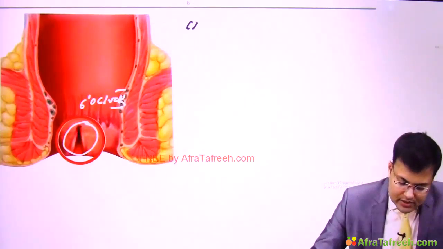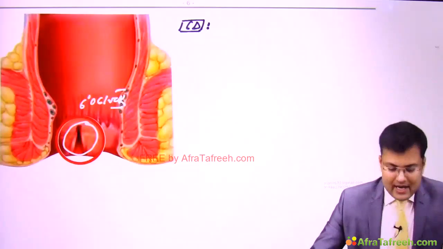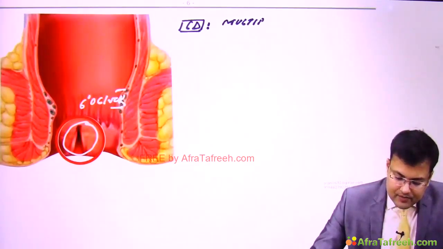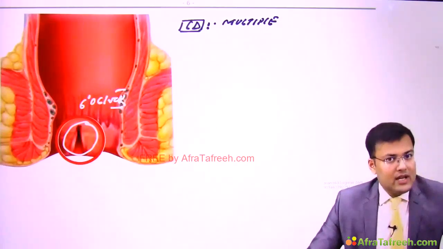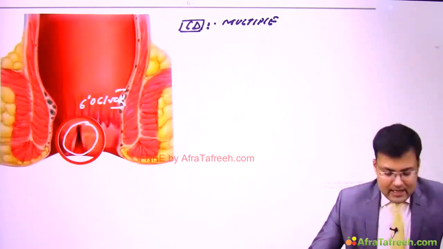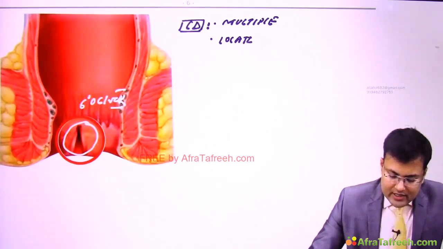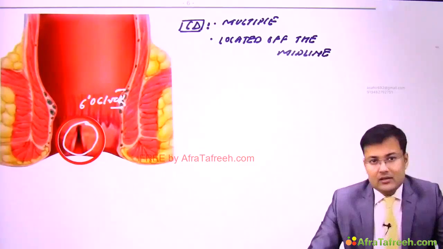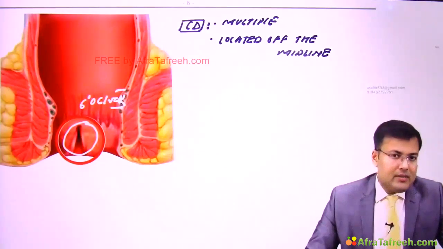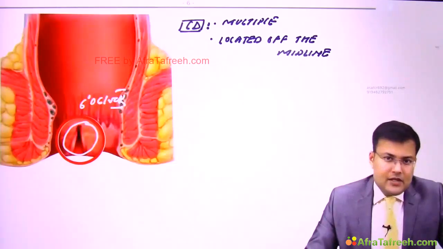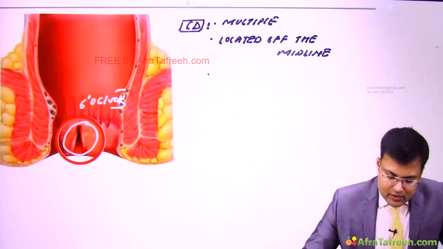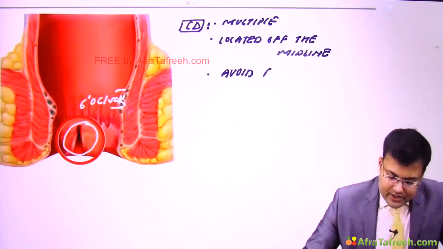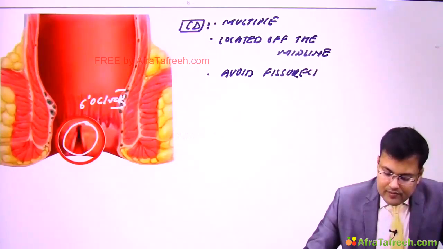But what is the problem in Crohn's disease? The patients of Crohn's disease are having multiple fissures. Second problem, they are generally located off the midline. Typically the treatment of choice is Notaras lateral sphincterotomy, but in patients of Crohn's disease we have to avoid fissurectomy or lateral sphincterotomy.